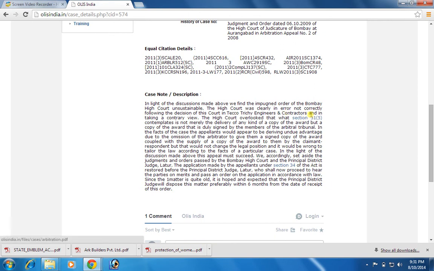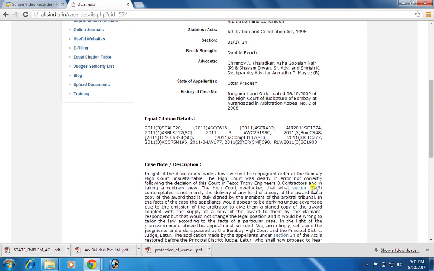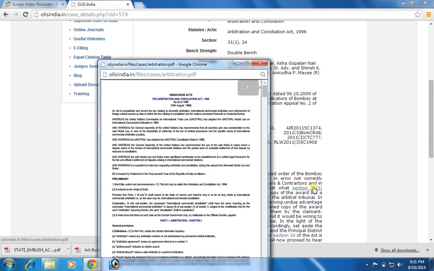These hyperlinks may be related to some sections, some rules, or some act. For instance, in this, section 35A5, 31.5 is mentioned, which is referred in the case law. After clicking on this, the user can get this 31.5 section of the act.